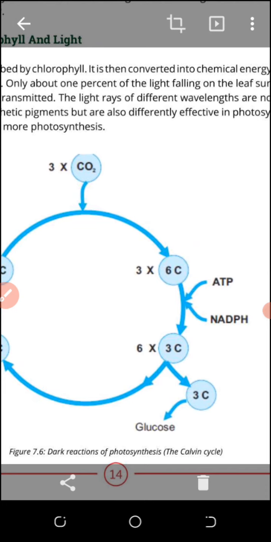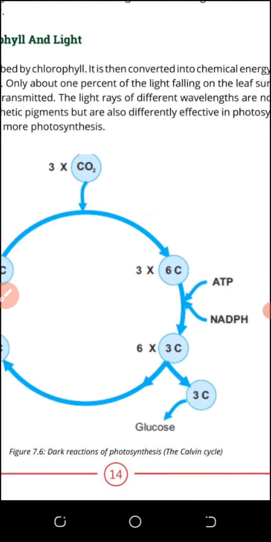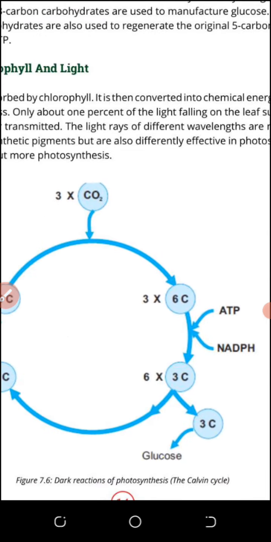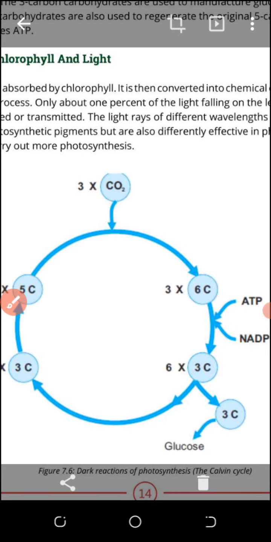This 6 carbon molecule will use ATP and NADPH energy. You know that energy which was formed in the light reaction, and that will break this 6 carbon molecule into 2 3 carbon molecules. I will tell you later about this. Don't worry about these numbers. I will explain these numbers after some time.